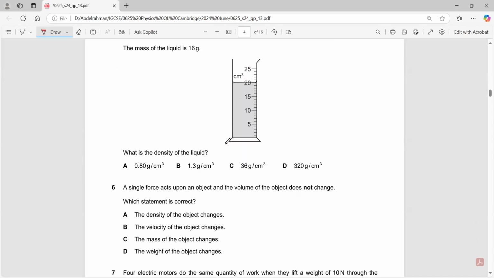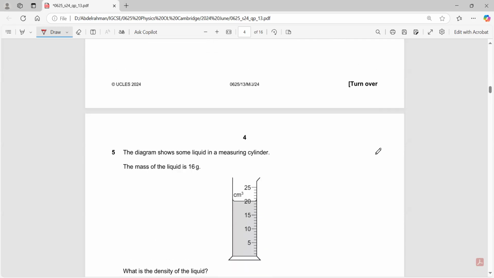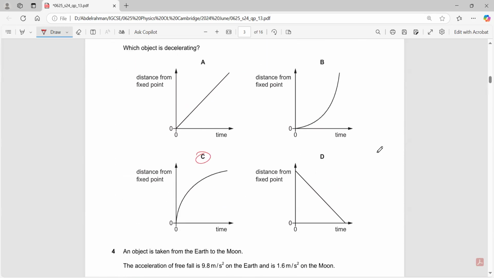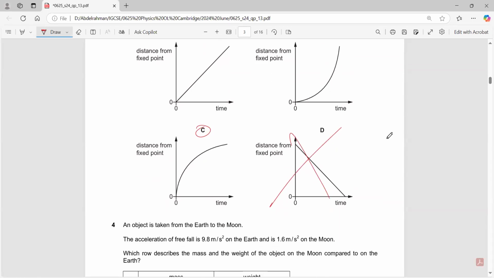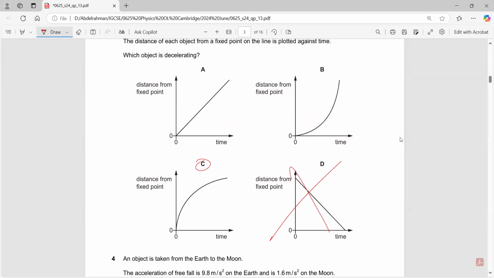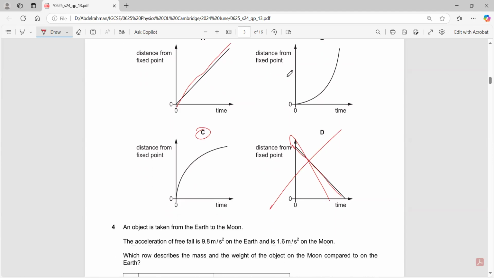In question 3, D is wrong. Why is D wrong? Because this is moving with a constant speed in the opposite direction. For example, A is moving with a constant speed, right? What about D? It's moving with constant speed, but in the opposite direction. So D is actually wrong. It's only C.